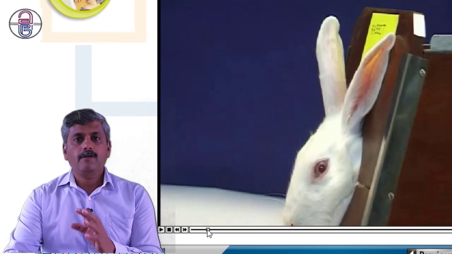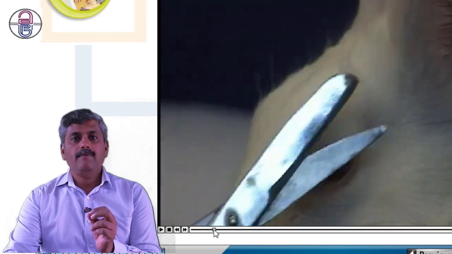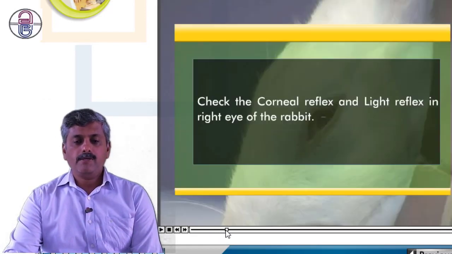We will first check whether both eyes have a corneal reflex or not. Light reflex as well as corneal reflex we need to check.